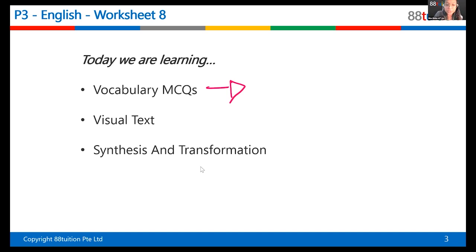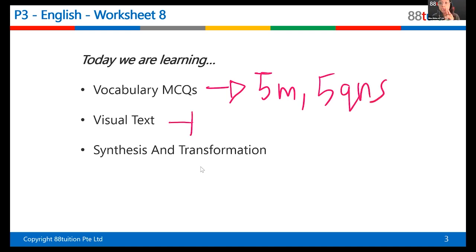So here, vocabulary MCQ is 5 marks, 5 questions. Right after the grammar, it opens up with a vocabulary MCQ. Visual text is there's 2 kinds of comprehension. One is open-ended, where you answer in your own words, right? 20 marks, 10 questions. Visual text is the other kind of comprehension that we're focusing on today, which is a picture. It can be an advertisement, a poster, an event, or anything, which you all did, right? The event. So the visual text is 8 questions, 8 marks. So each question is 1 mark for PSLE.